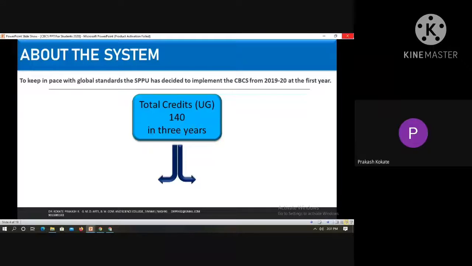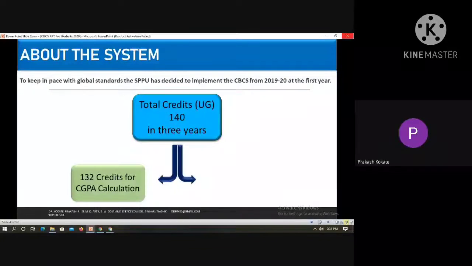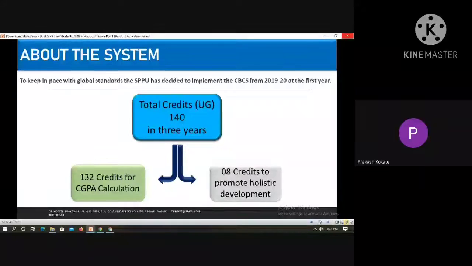Now, during this 3 years degree program, he has to achieve 132 credits. Now, how are they achieved? 124 credits are for CGPA calculation, and 8 credits promote the holistic development. Holistic in the sense overall development. For overall development, as I told you, so as to create excellence among the students, 8 credits are given